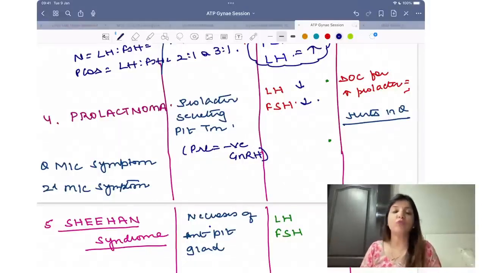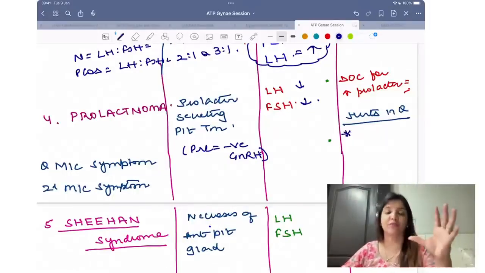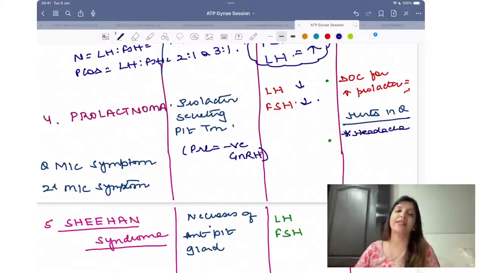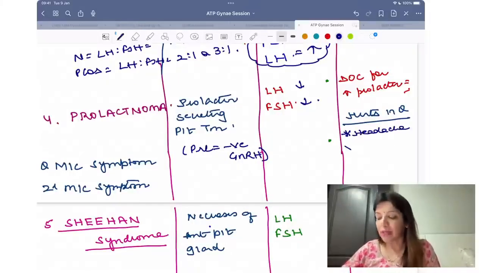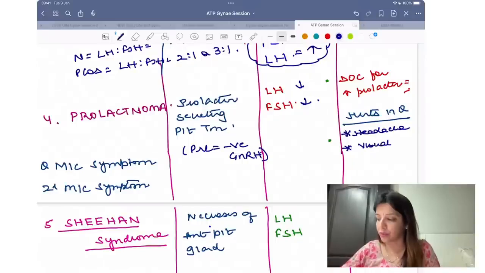Please remember, because prolactinoma is a prolactin secreting pituitary tumor, due to pressure symptoms, question में दिया होगा patient has headache, right? Because pituitary is very near to optic chiasma, तो question में दिया होगा visual disturbances.